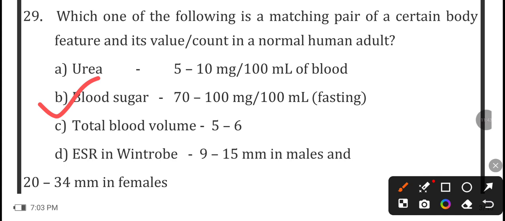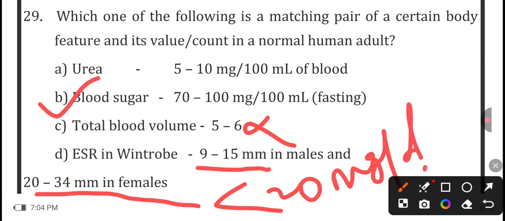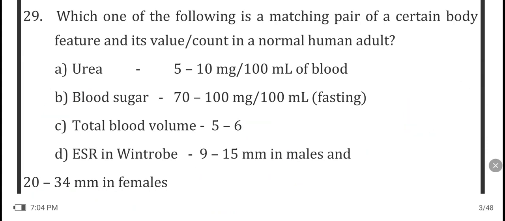And next is total blood volume, 5 to 6. Here the unit is not mentioned, liters or what. So this is also a wrong option. In the fourth option, the ESR value in the Westergren method is 9.9 to 15 mm in males and 20 to 34 in females. This is wrong, because in females it is less than 20. So here the correct option is option number B.